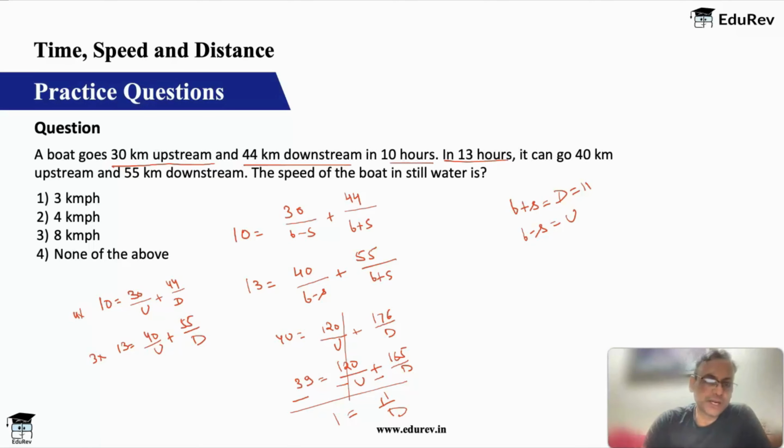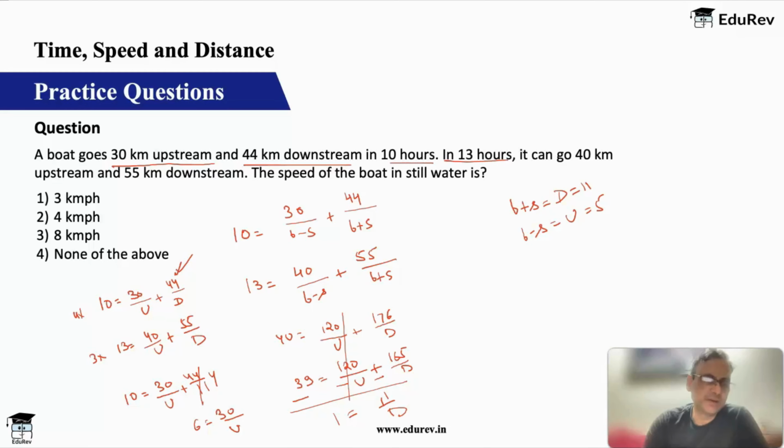Okay, let's put that in the first equation. So 10 is equal to 30 upon u plus 44 upon 11, which is 4. So 10 minus 4, 6. 6 is equal to 30 upon u, or u is equal to 5. So I get this.